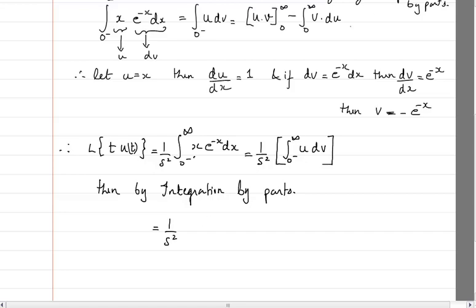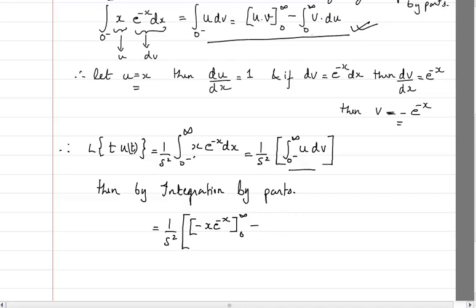Now see, I am going to use this equation. Why? Because that is integration by parts, this whole thing. So instead of what is written in this bracket here, I will write u dot v. What is u? U is x. What is v? V is this. So I will write x into minus, so minus I will take outside, so x e raised to power minus x, and this I will have to do between 0 to infinity, correct?